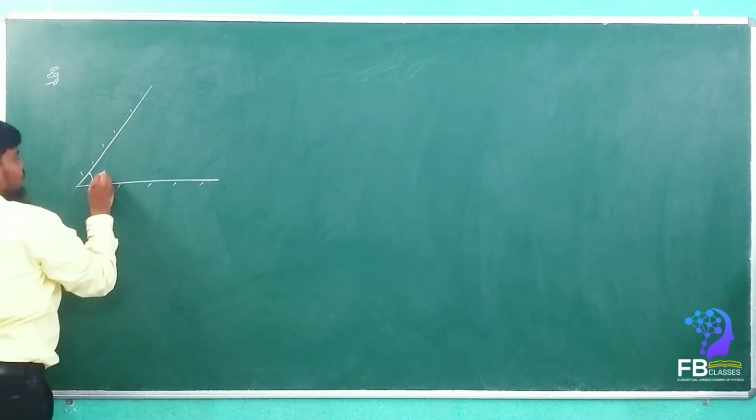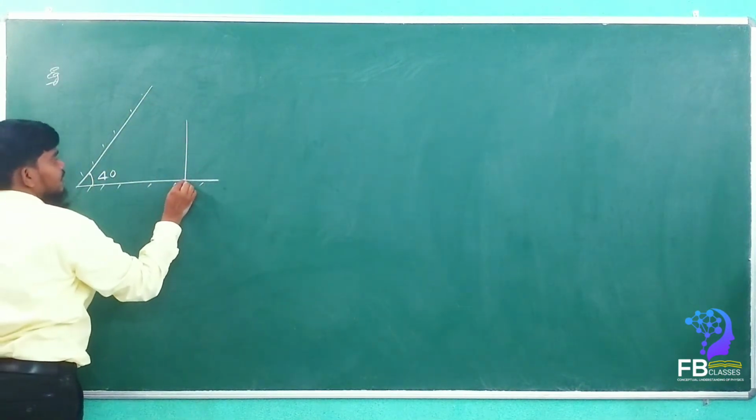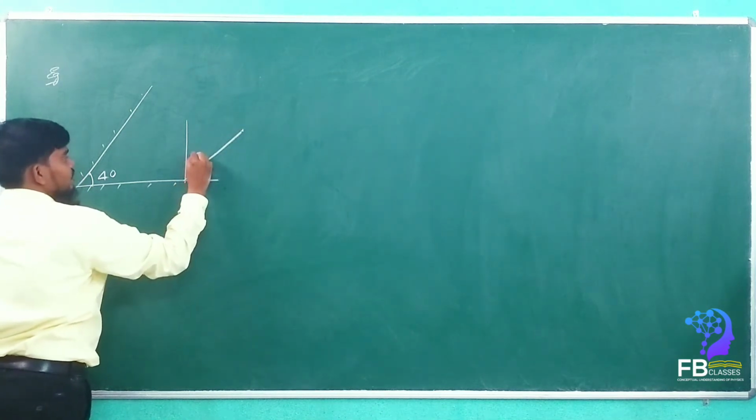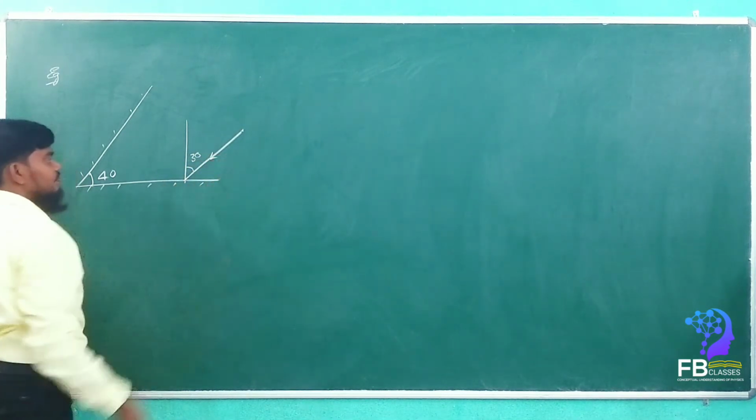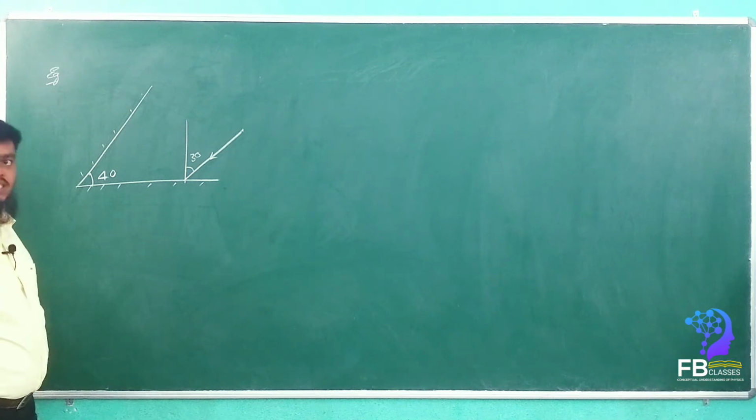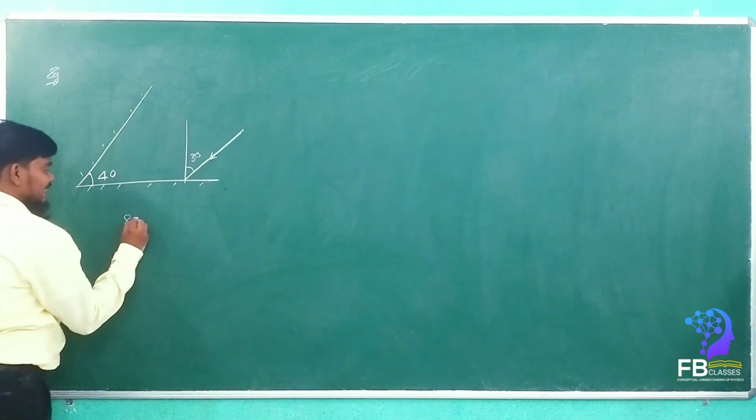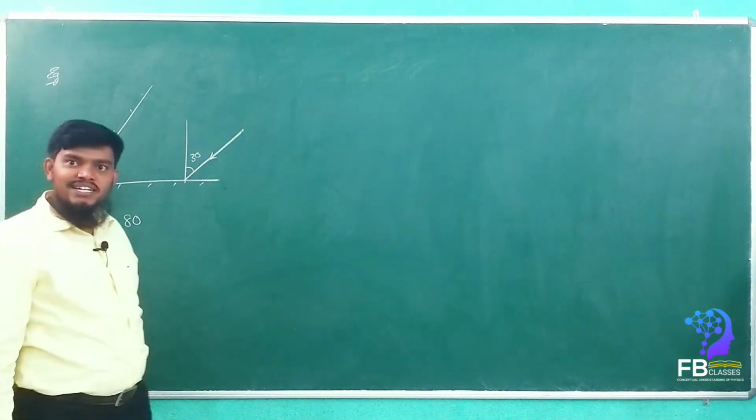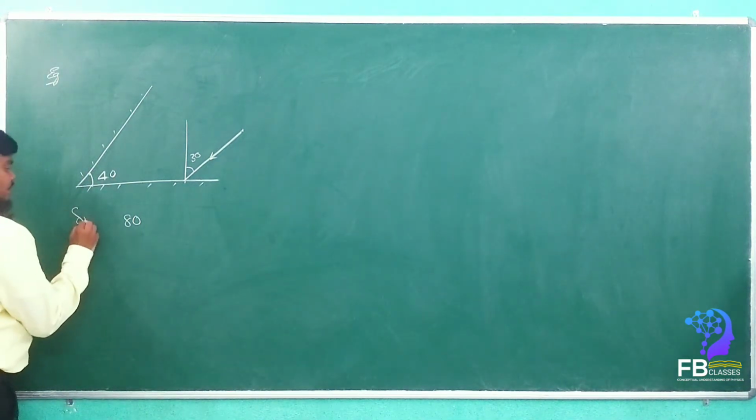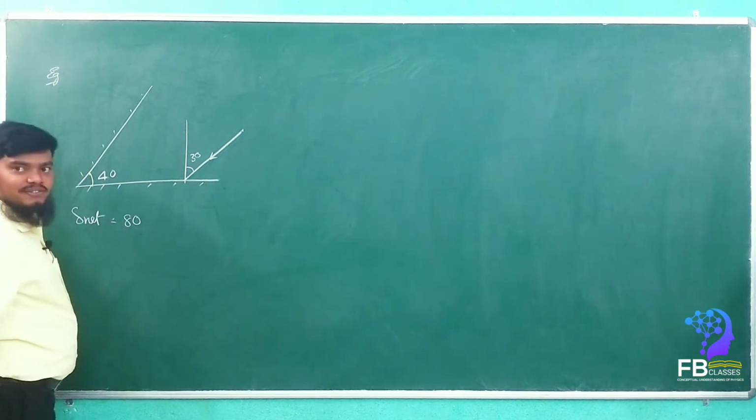Now this is 40. Let's consider this is 30. Now what is the answer? 80. Very good. It is 80. Is it clockwise or anti-clockwise? Tell me. Is it clockwise or anti-clockwise?